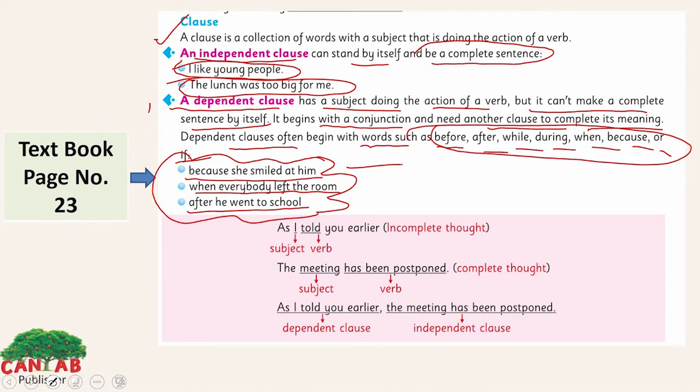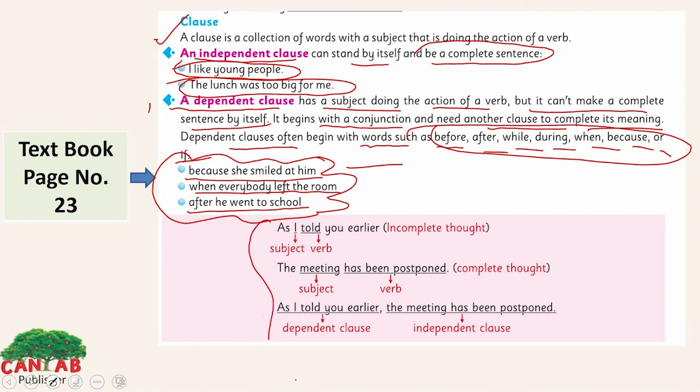And the second one, when everybody left the room, you might be curious what happened next. After he went to school, you will say, yes, what happened when he went to school? You might be waiting for other words to complete the sentence because it's not a complete meaning or sentence here.